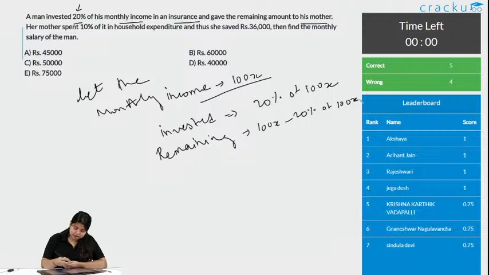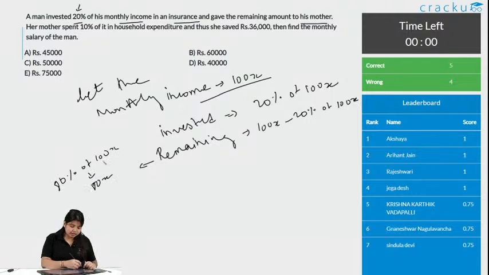Once you have practice solving this, rather than doing this, you can just say it is 80% of 100x. And what is 80% of 100x? It is 80x, as the 100 and the percentage get cancelled. And if you do it here, you get 100x minus 20x, so this is 80x. This is the remaining amount he gave to his mom.